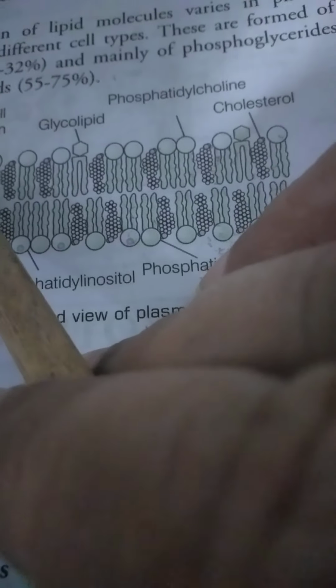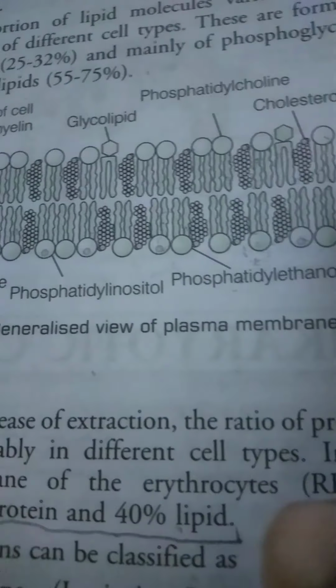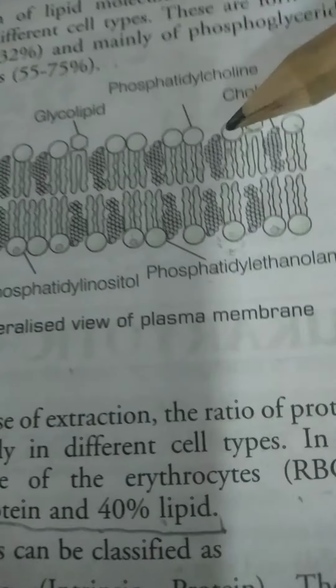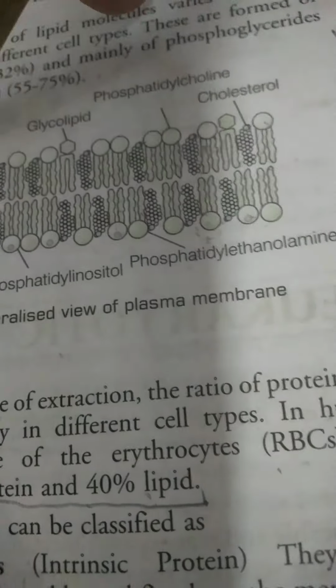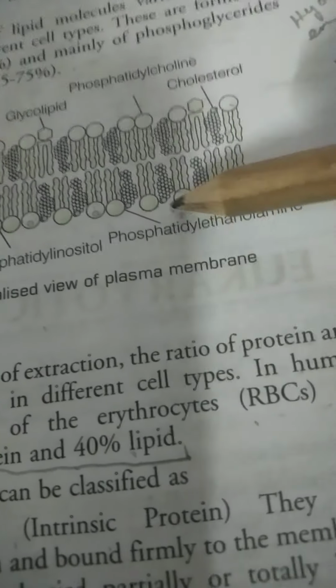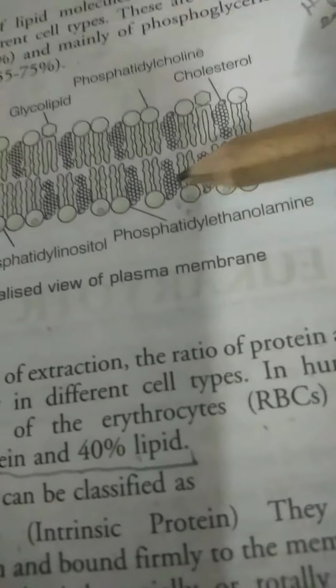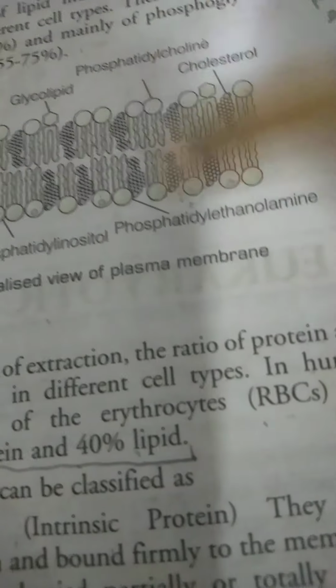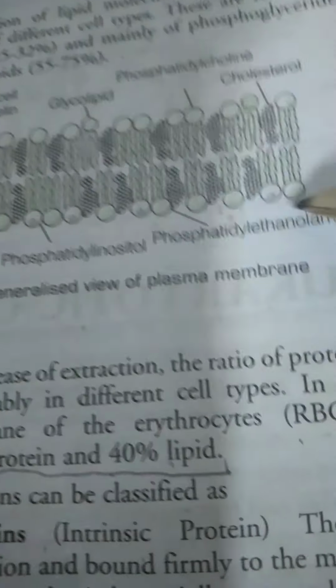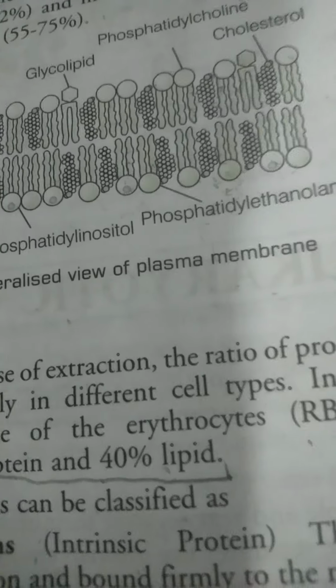The polar hydrophilic end is the water-loving head, which faces towards the outer sides of the cell membrane to interact with the aqueous environment on both sides. So this is the polar hydrophilic end of the lipid bilayer.